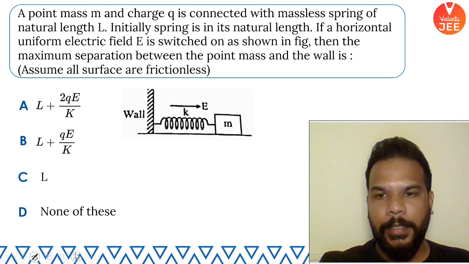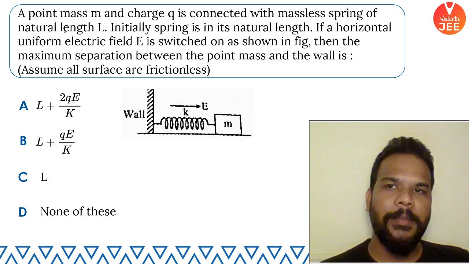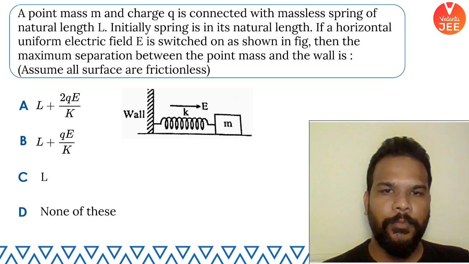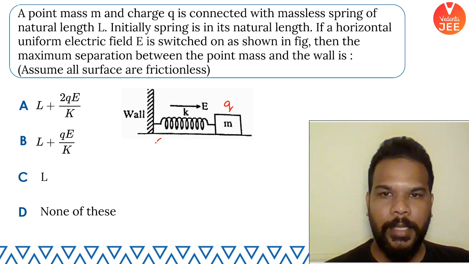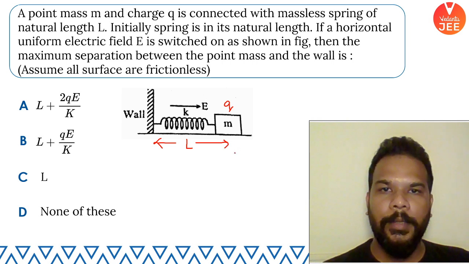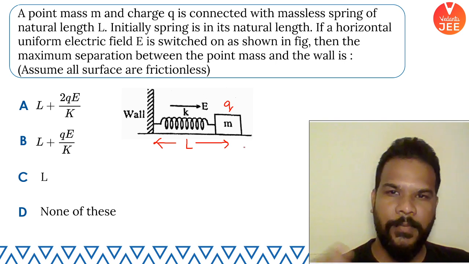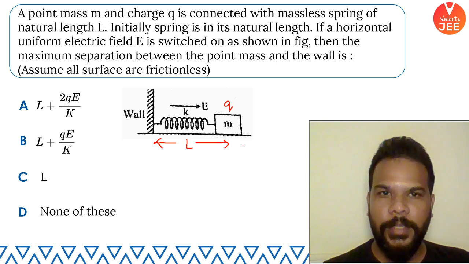Awesome, guys. Now this one. This question says that there is a point mass, meaning a very small mass, having a charge Q on it, connected by a massless spring of natural length L. Initially the spring is at its natural length, and a horizontal uniform electric field is switched on as shown in the figure.